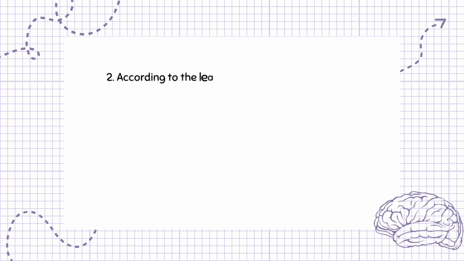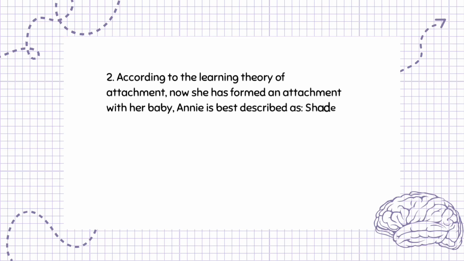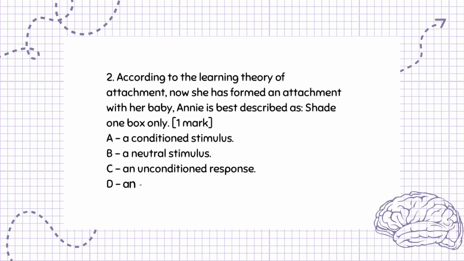Question 2. According to the learning theory of attachment, now she has formed an attachment with her baby, Annie is best described as, shade 1 box only. 1 mark. A. A conditioned stimulus. B. A neutral stimulus. C. An unconditioned response. D. An unconditioned stimulus. The answer is A. A conditioned stimulus.